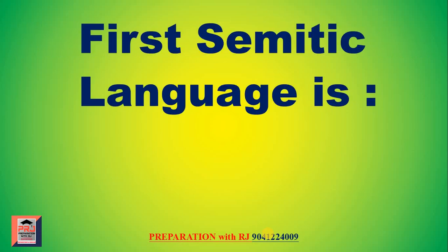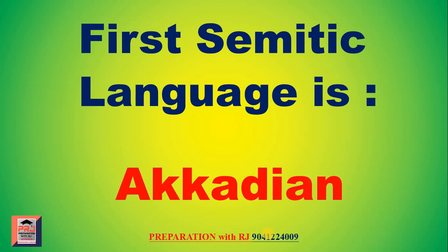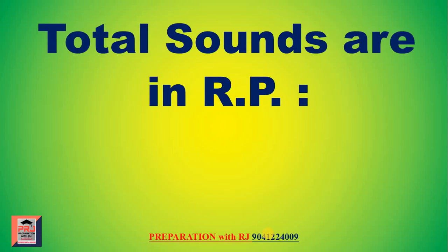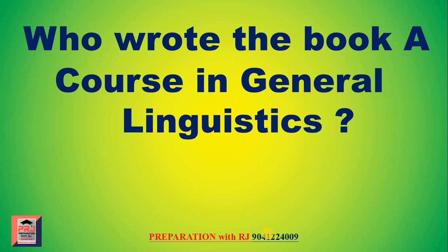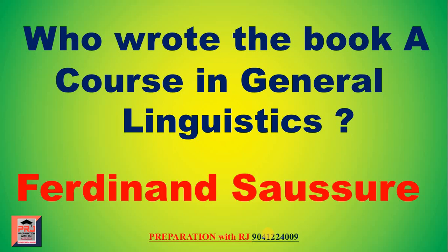Next question. First Semitic language is Akkadian. Total sounds in RP: the answer is 44, from which 24 are consonants and 20 are vowels. Deep structure was introduced by Noam Chomsky. Who wrote the book A Course in General Linguistics? The answer is Ferdinand de Saussure, and this book was published in 1916. Ferdinand de Saussure gave 2 sign concepts, signifier and signified.